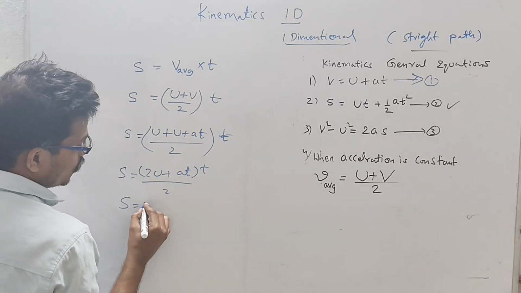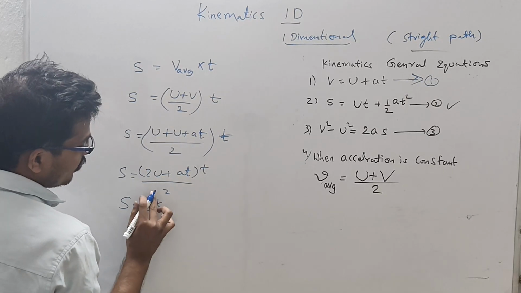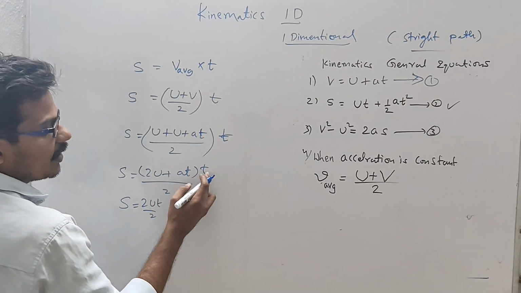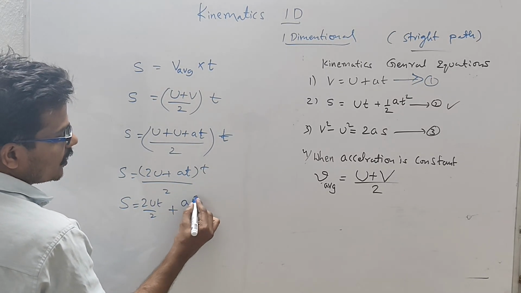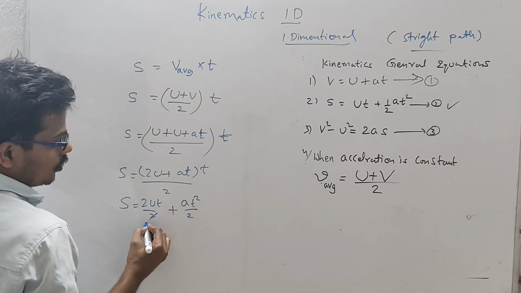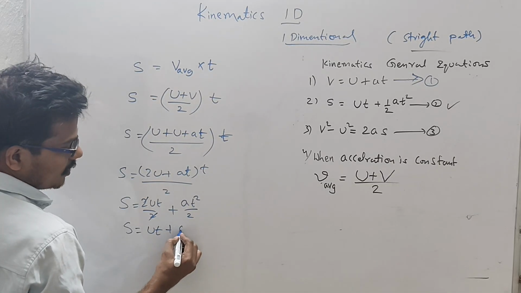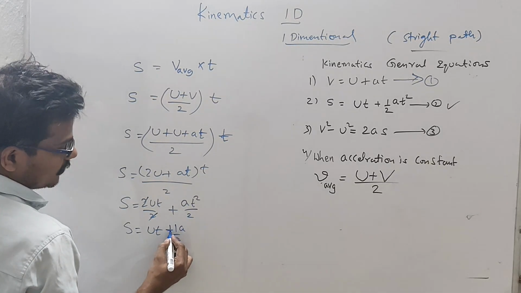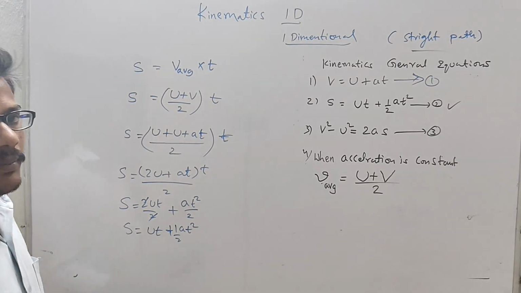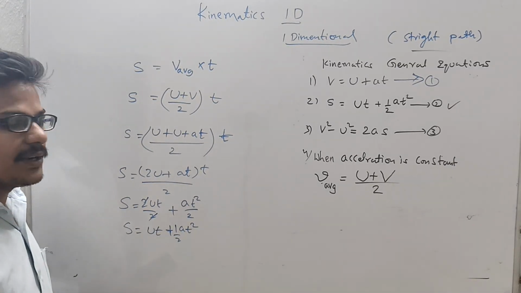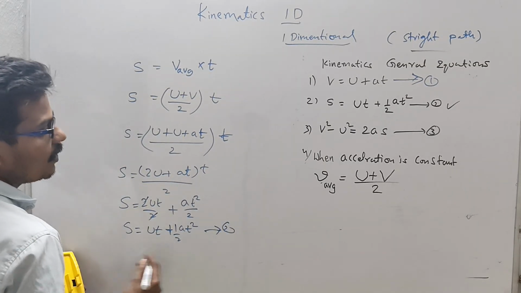Multiplying t with 2u, and the at square term is divided by 2, so s is equal to ut plus half at square. Simplification is most important in any mathematical or physics-related work. Note this. This is the second equation of kinematics.